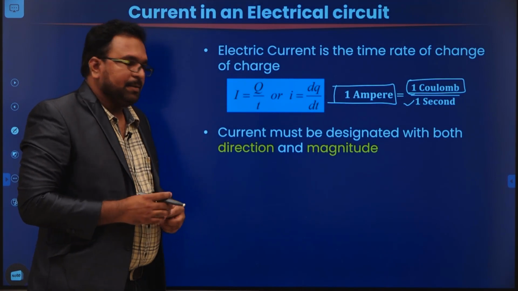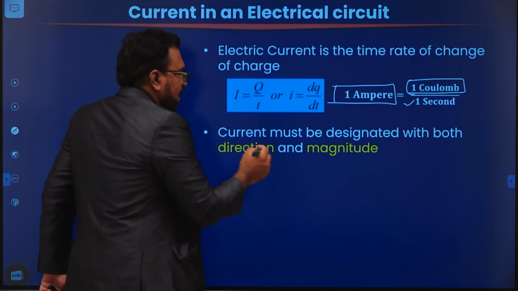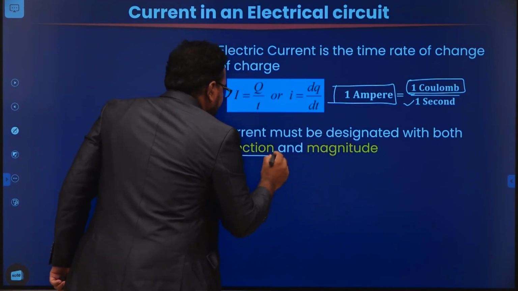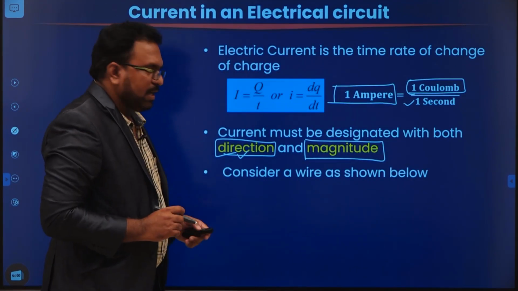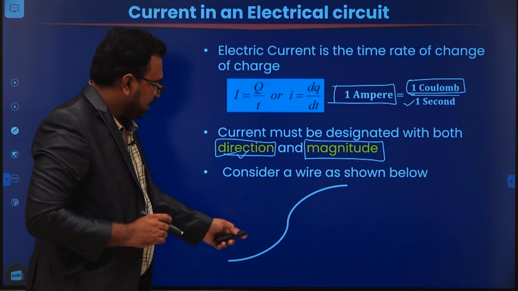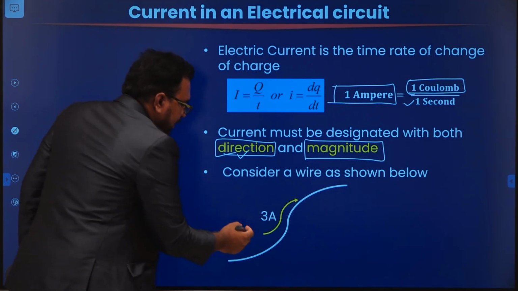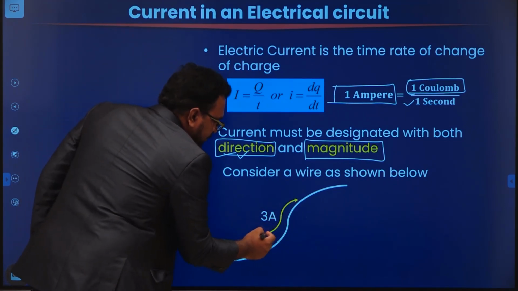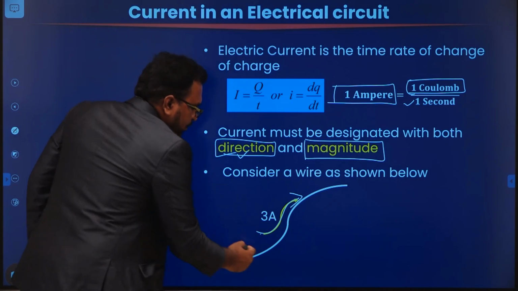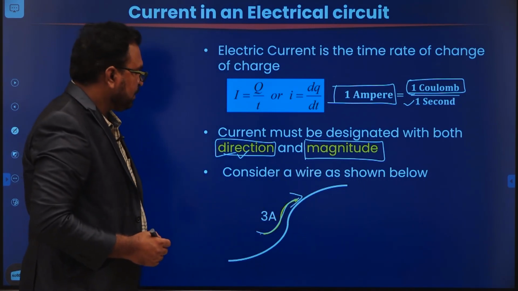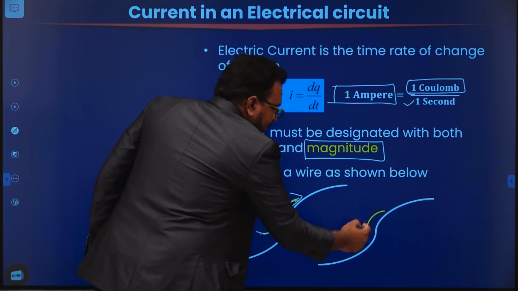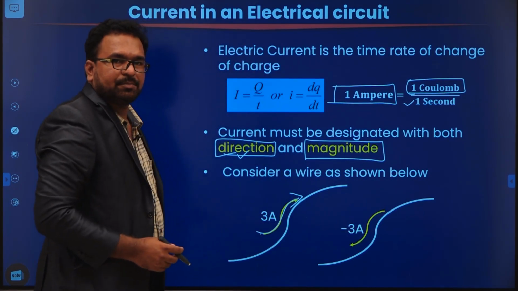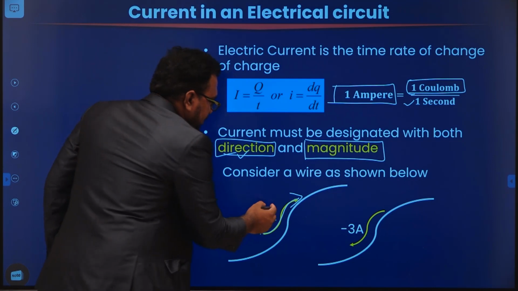Now let us see here. Current must always be designated with both direction as well as magnitude. For explanation of this direction, I am going to consider a wire like this, and assume that 3 amperes is moving upwards. So 3 amperes is moving in this direction. Let us consider the same wire and assume that minus 3 amperes is flowing in the downward direction. Now I am going to say that these two currents are equal.